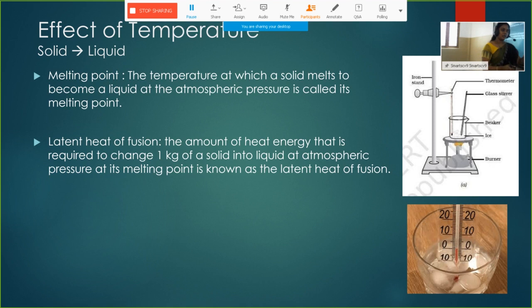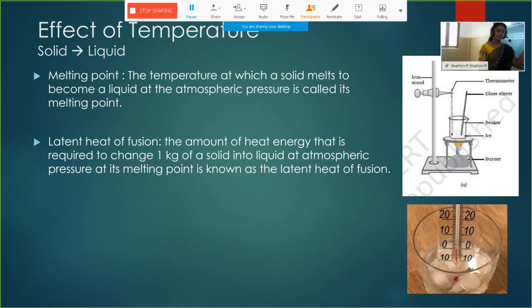While it starts to melt, we are continuously giving heat. After a few minutes, in the second picture you can see a beaker where there is ice along with water, but the temperature is still 0 degrees Celsius. That means even if we are applying extra heat and it has started melting, the temperature is not rising. The temperature is remaining the same.